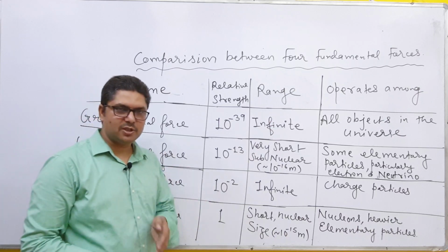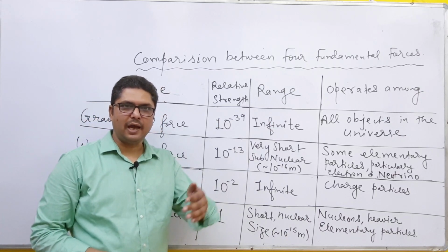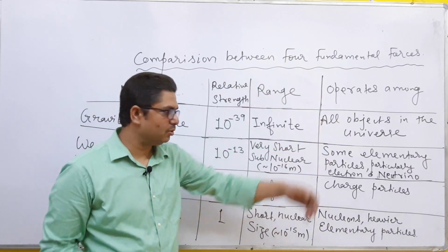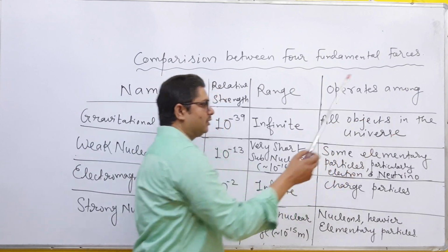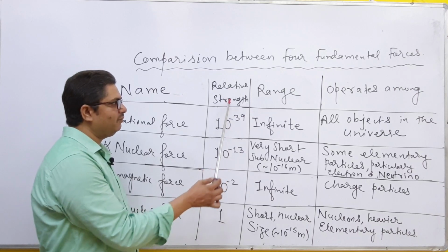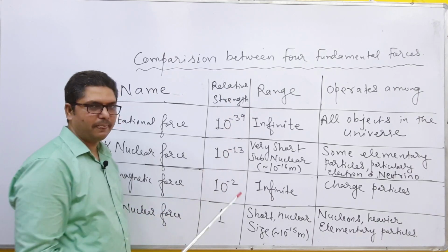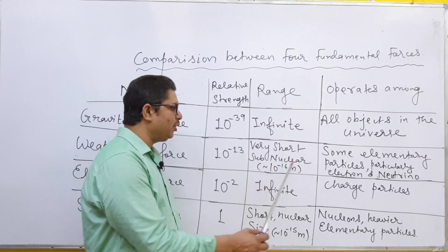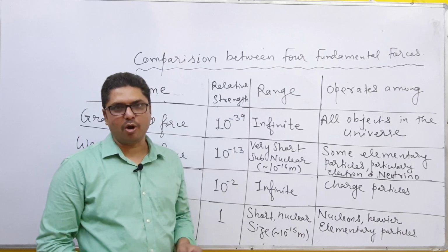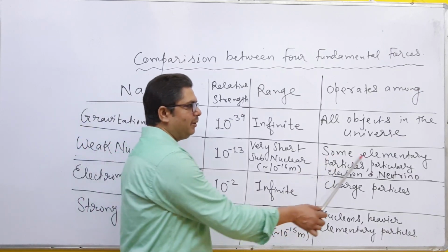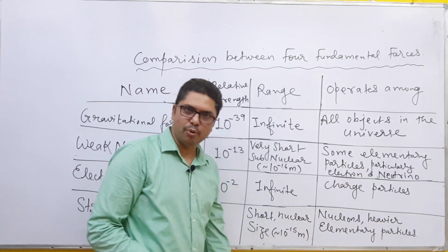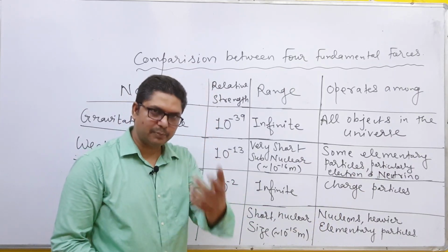As you know, gravitational force acts between sun and earth, and it also acts beyond this, between all objects in the universe. Weak nuclear force: relative strength is 10 to the power minus 13, range is very short, subnuclear, 10 to the power minus 16 meter, and it operates among some elementary particles, particularly electron and neutrino, such as in beta decay, as I have explained.